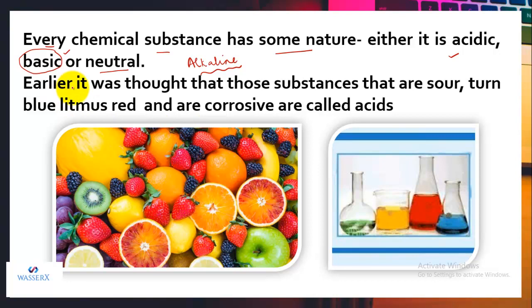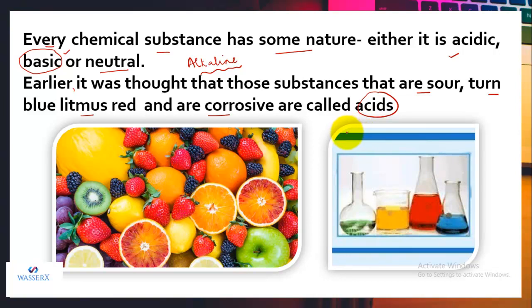Earlier it was thought that those substances that are sour, turn blue litmus red and are corrosive are called acids. So the earlier scientists tried to make out what the properties of acids, bases or salts are.